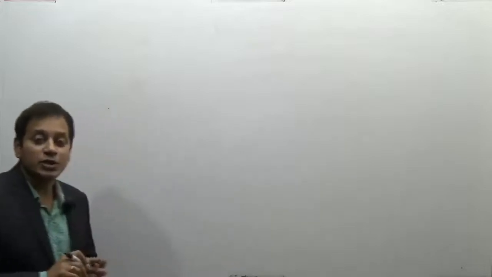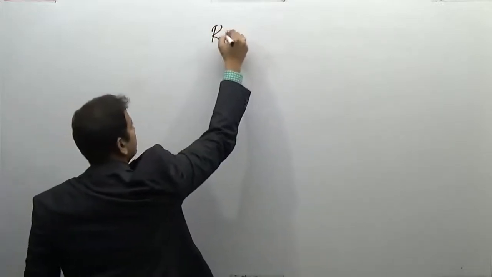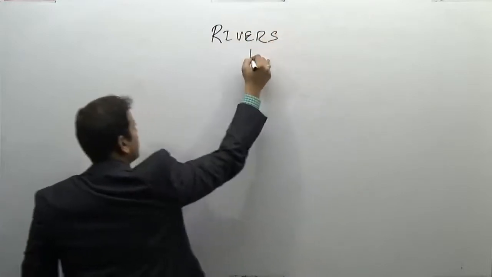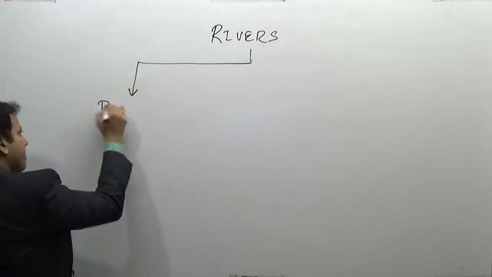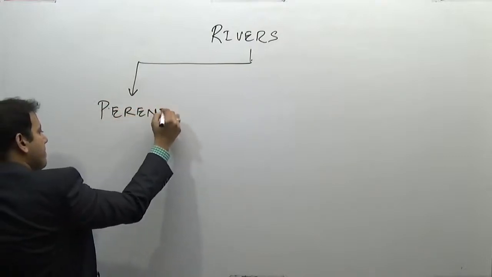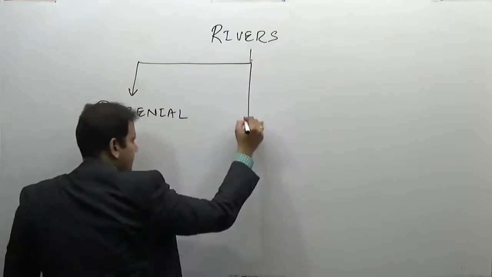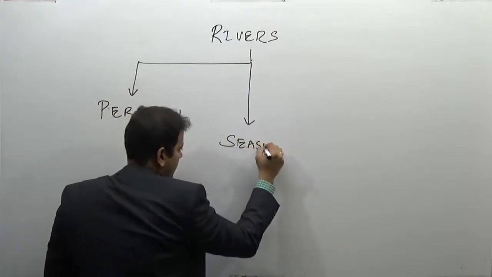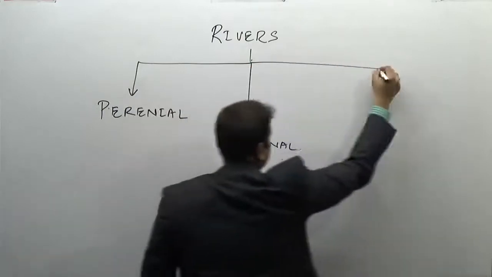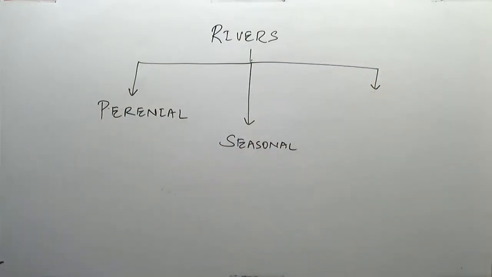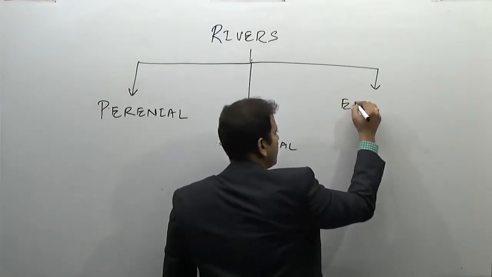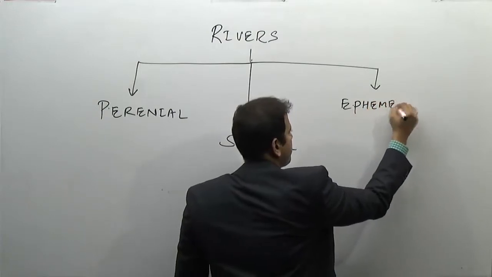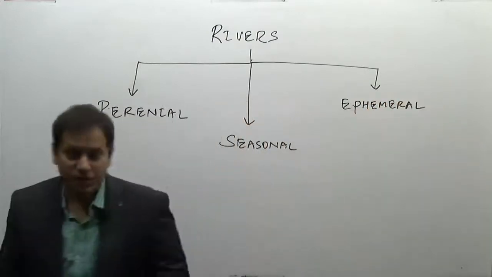So the rivers on the surface of the earth can be divided into 3 categories. Rivers are divided into 3 categories: perennial rivers, seasonal rivers, and ephemeral rivers.